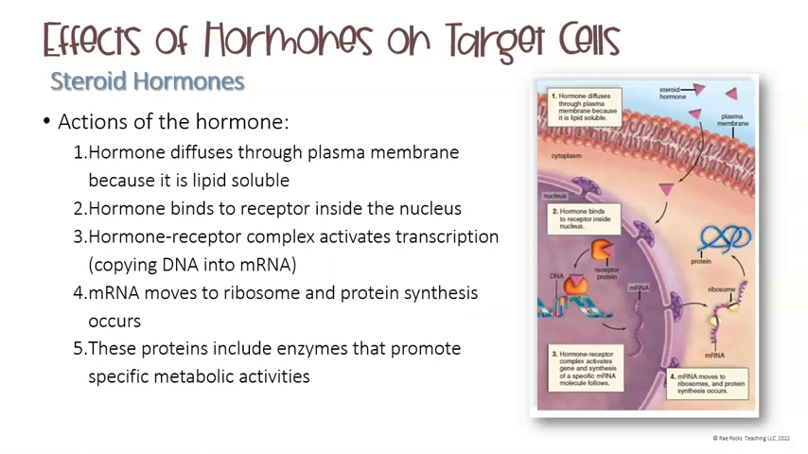So the action of these steroid hormones is as follows, and the picture follows the same steps that I'm going to walk you through. So the first step is the hormone actually diffuses through the plasma membrane, again, because it is lipid soluble, so it can pass into the target cell. That hormone is going to bind to the receptor inside of the nucleus. Once it's inside of the nucleus, the hormone receptor complex will activate transcription.